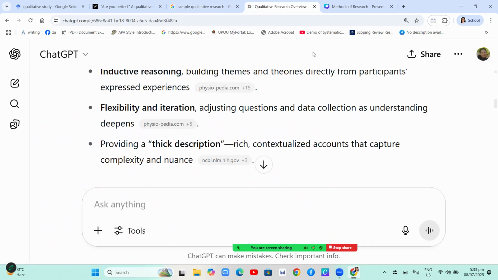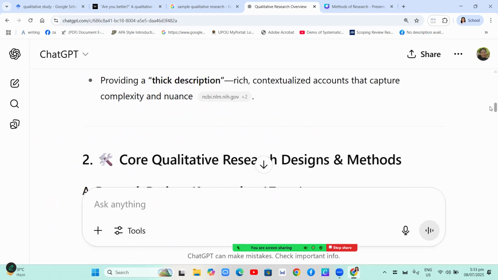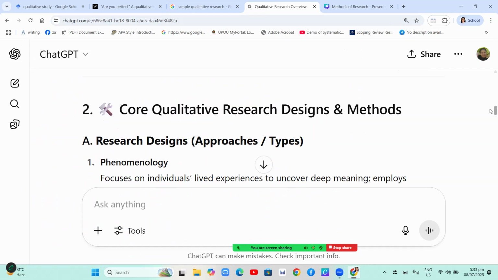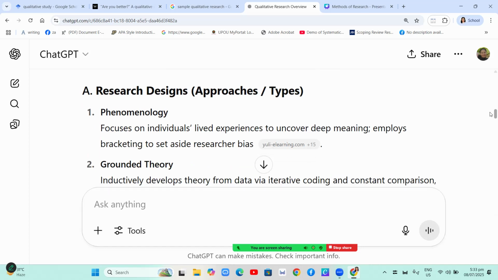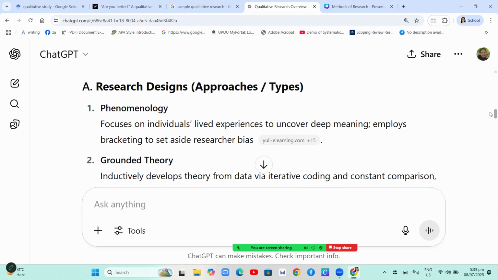So let's see the answer of ChatGPT. When it comes to core qualitative research designs and methods, the number one is phenomenology. Phenomenology focuses on individuals' lived experiences to uncover deep meaning, and employs bracketing to set aside researcher bias.